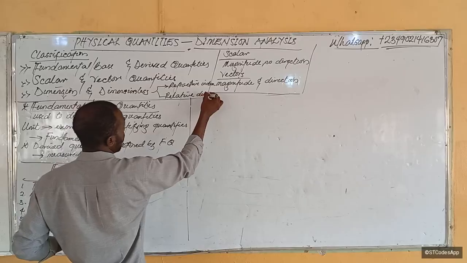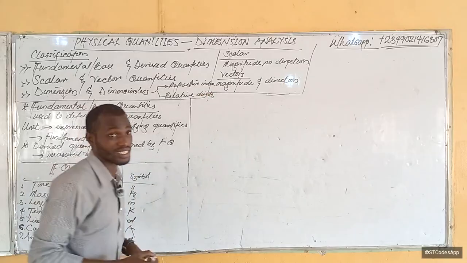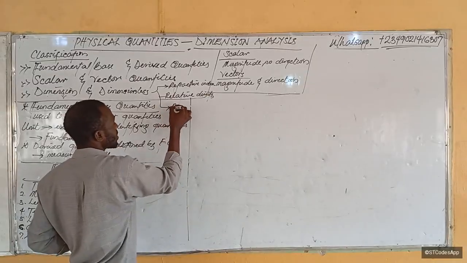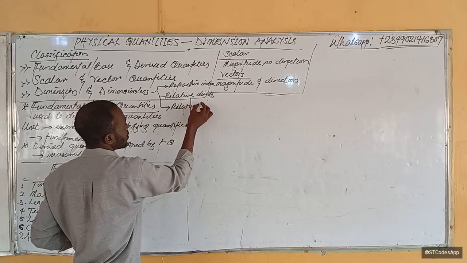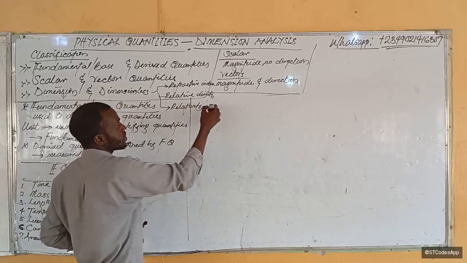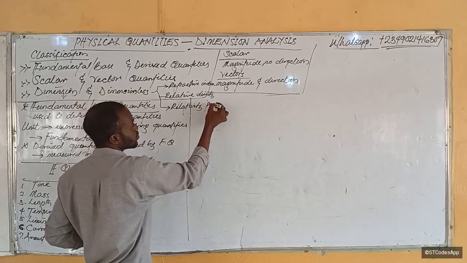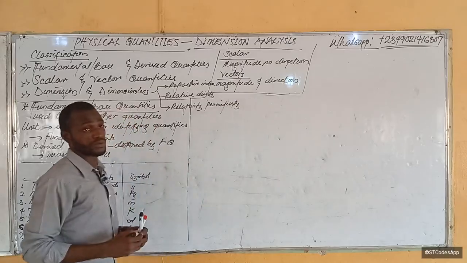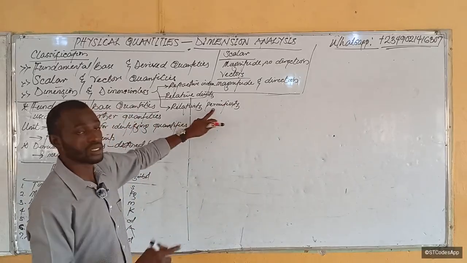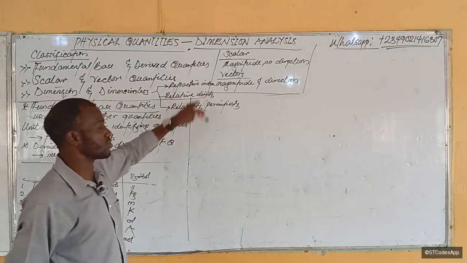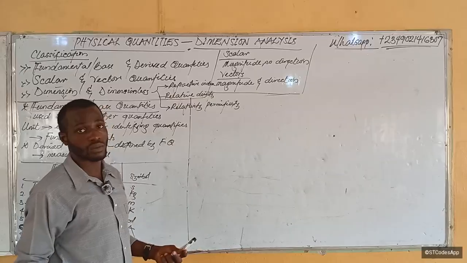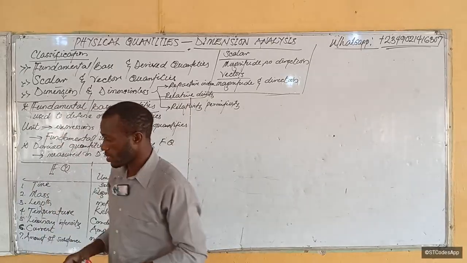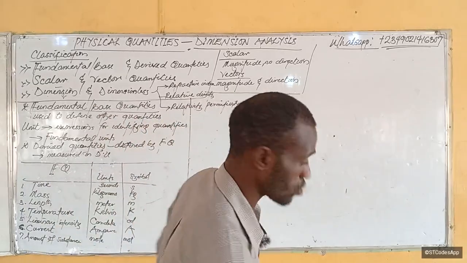Relative density. Most of the quantities that you hear called relative are usually without dimension. Another is relative permittivity, which we treat in electrostatics. Relative permittivity is just the permittivity of the medium over the permittivity of free space. Both units cancel out, so this one does not have dimension. Is that clear? So that's what we call dimensionless quantities.